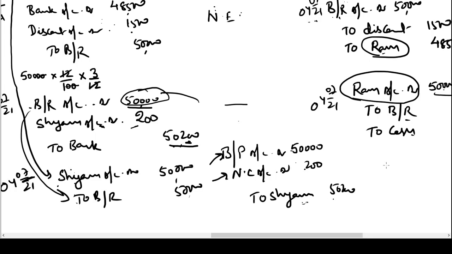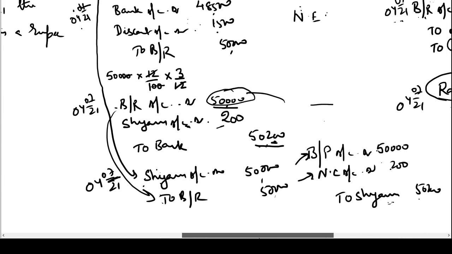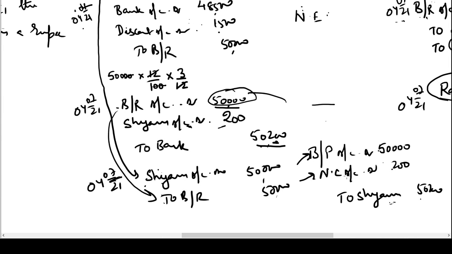That is why his account is credited in the books of Shyam. In the books of Shyam, sorry, we cannot write Shyam here. Shyam has to now show Mr. Ram as a creditor.